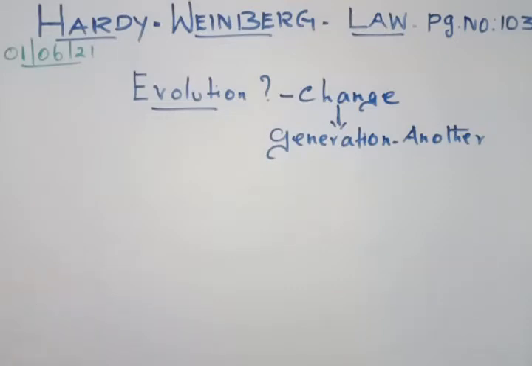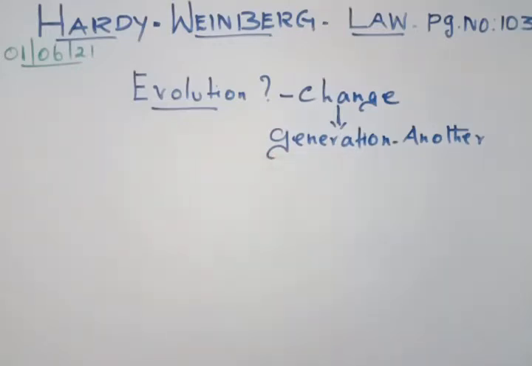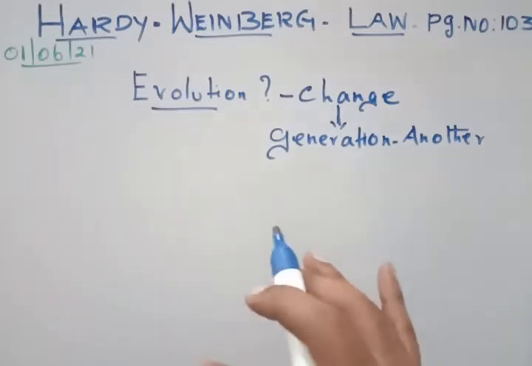And we had a beautiful example for evolution: we all came from different organisms, in the sense we came from apes, then monkeys, and then human beings. So human beings have evolved from these ancestors. What happened in the process? The changes took place, and those changes were passed from one generation to another, and that is what evolution is. And these changes are due to certain factors, that is what we studied.